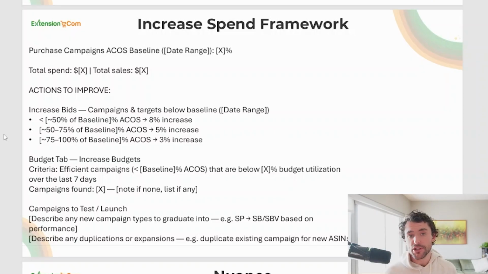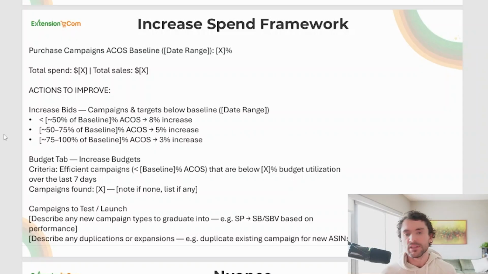Next up is going to be the budget tab. We want to check that and increase budget to any campaigns that are doing good, that are less than that 40%, that are generating non-branded sales. Again, we don't care about the branded here, that are just running out of budget every single day. And then we want to go ahead and increase all of those campaigns.